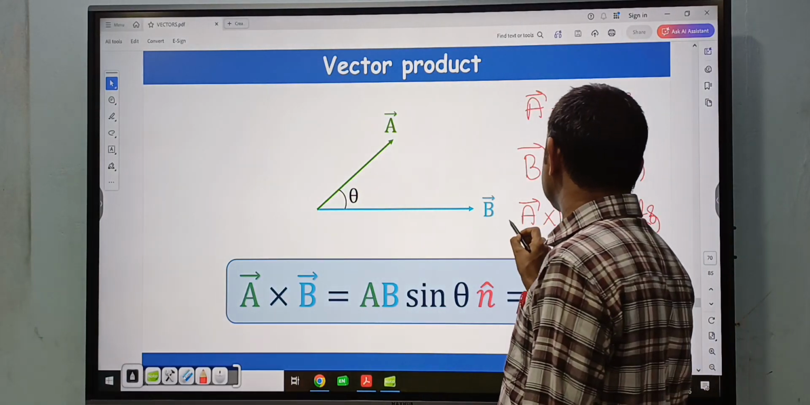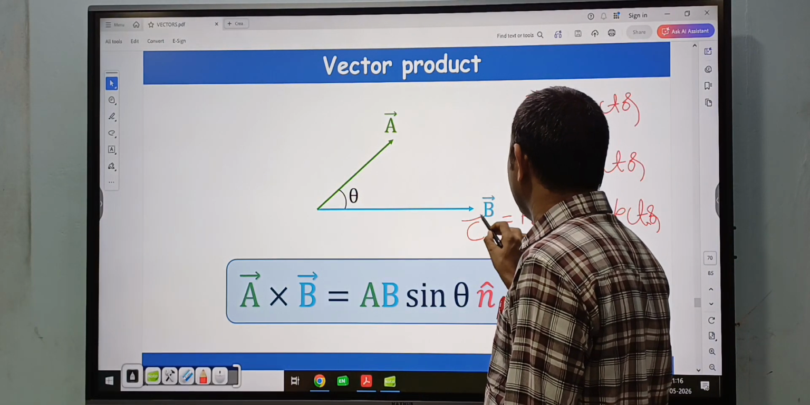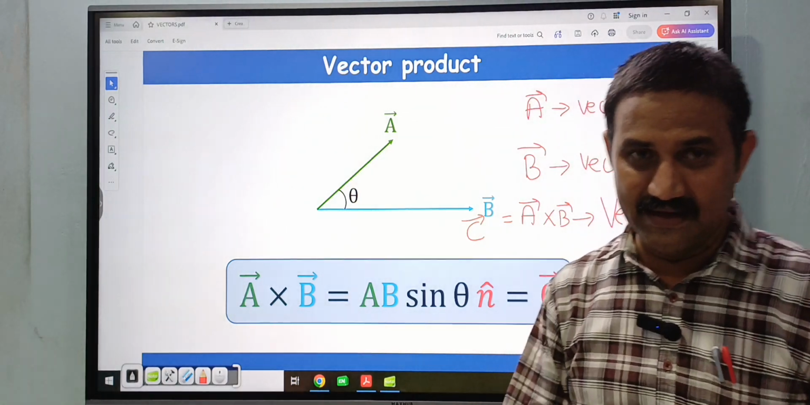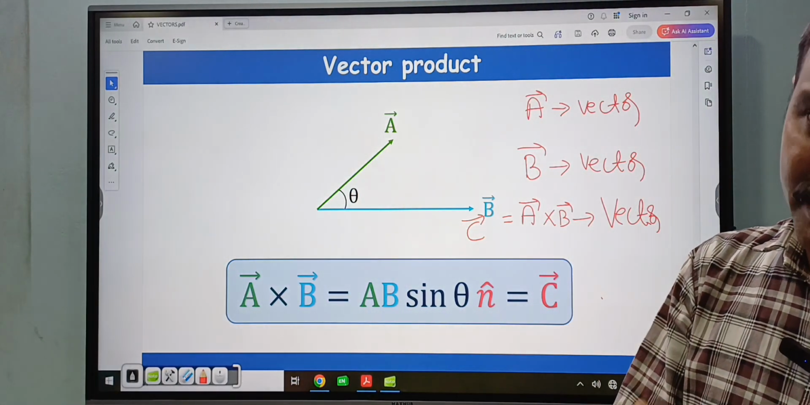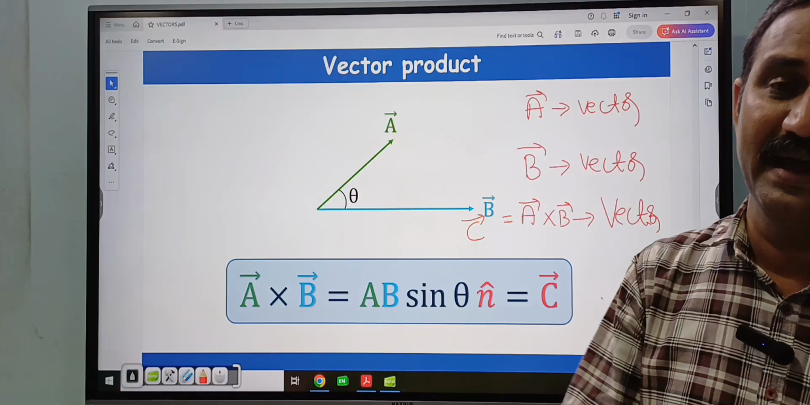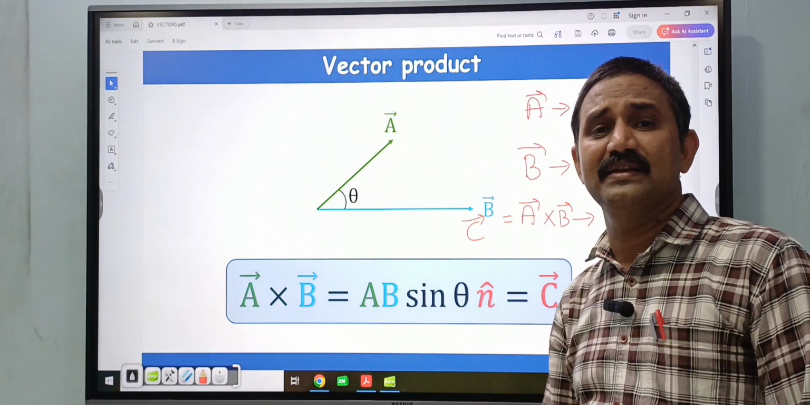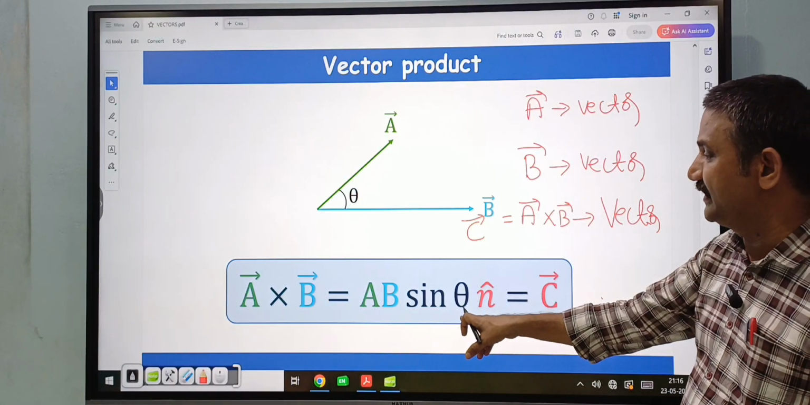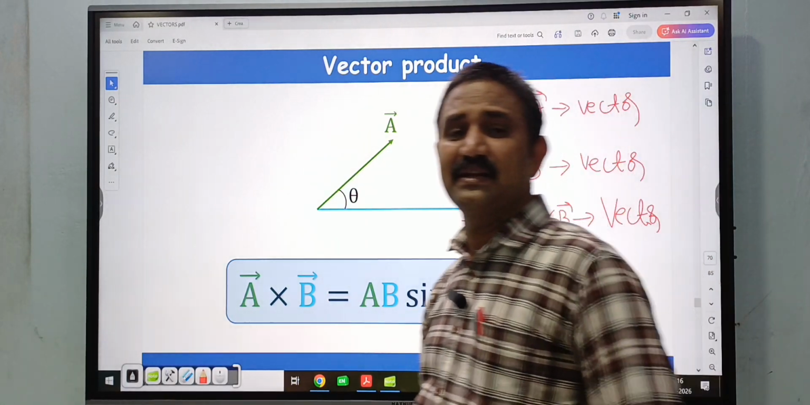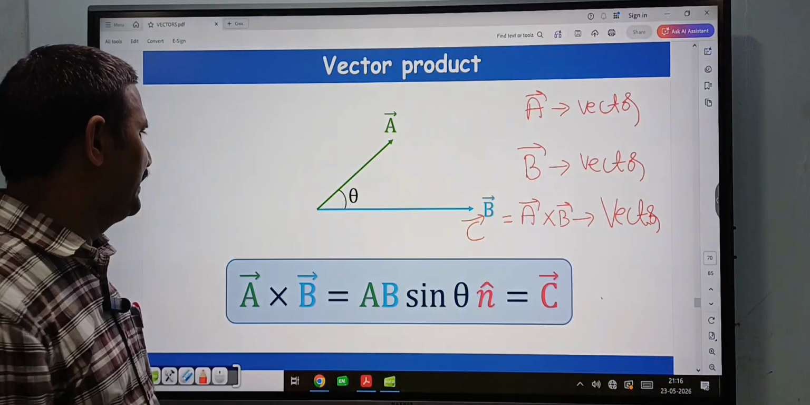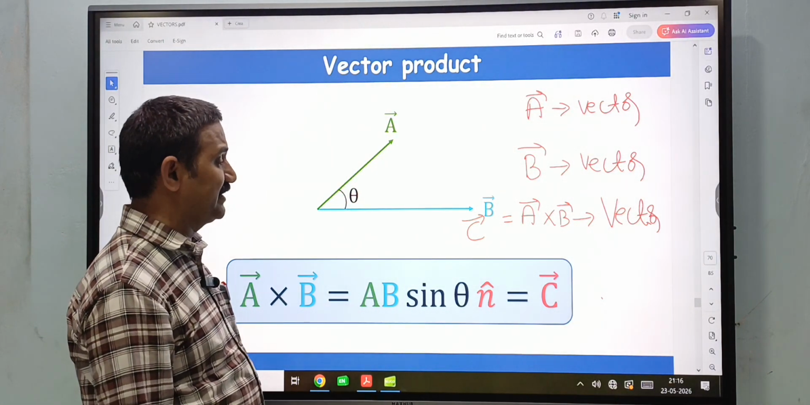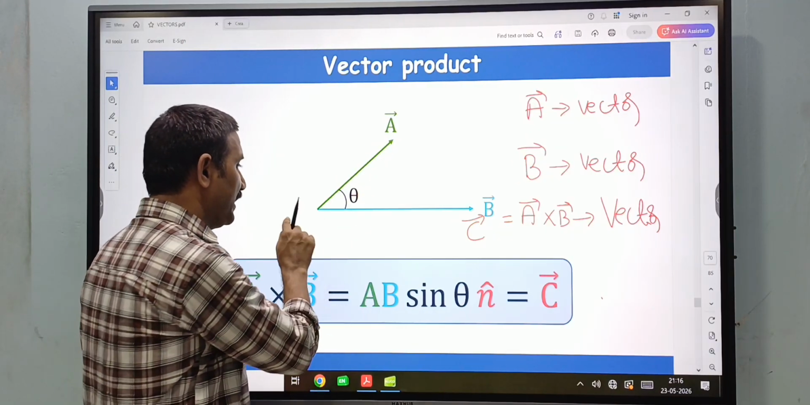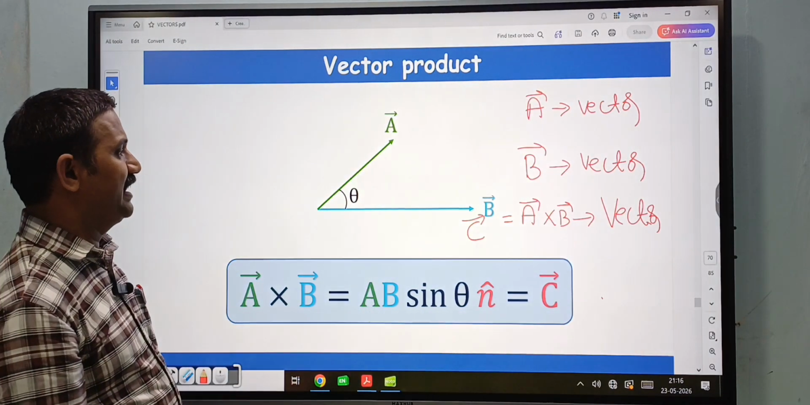See here once again, a bar is a vector and b bar is a vector. a bar cross b bar represents a third vector quantity, that is c bar. That third vector has a magnitude and a direction. What is the magnitude of that third vector? ab sin theta. And what is the direction of a bar cross b bar? That direction of a bar cross b bar vector is perpendicular to a bar vector, and it is perpendicular to b bar vector. That is the direction.